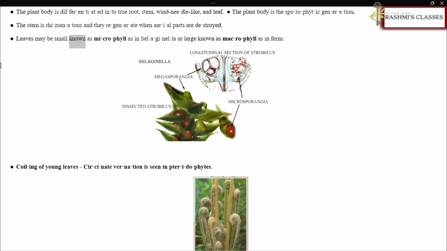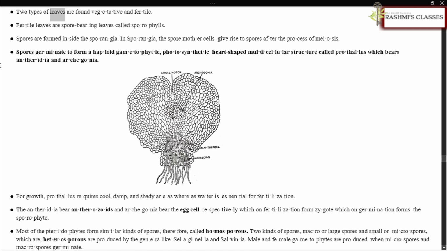Leaves may be small, known as microphylls as in Selaginella, or large, known as macrophylls as in ferns. Coiling of young leaves, circinate vernation, is seen in pteridophytes. 2 types of leaves are found: vegetative and fertile. Fertile leaves are spore-bearing leaves called sporophylls. Spores are formed inside the sporangia. In sporangia, the spore mother cells give rise to spores after the process of meiosis.